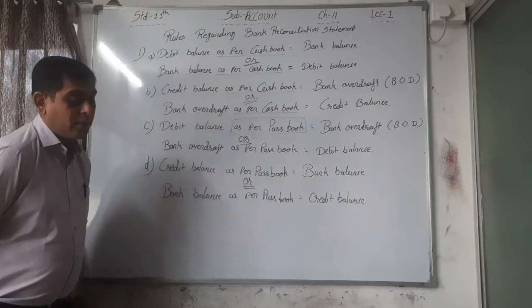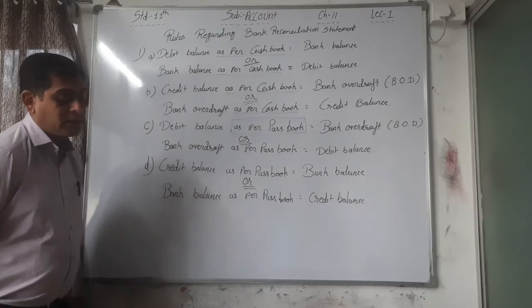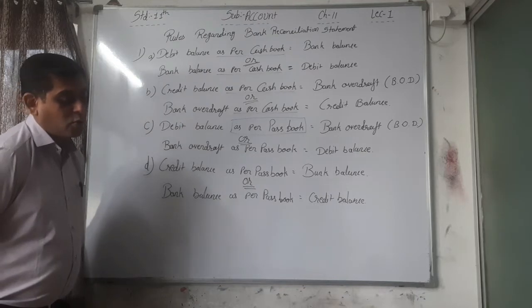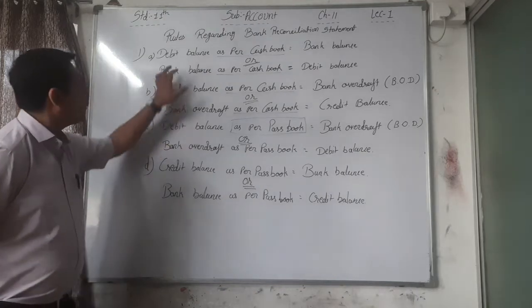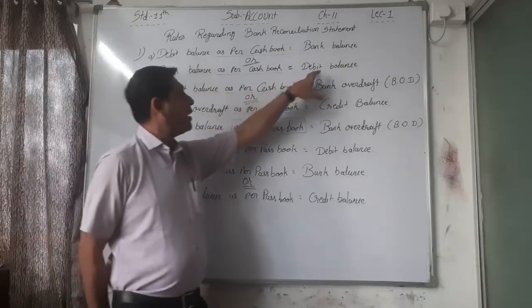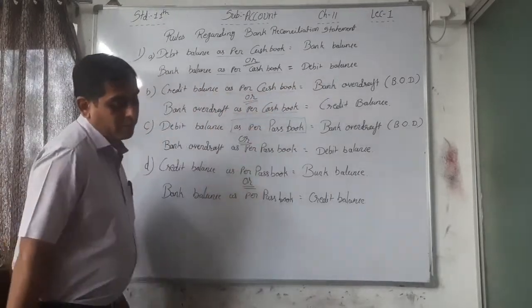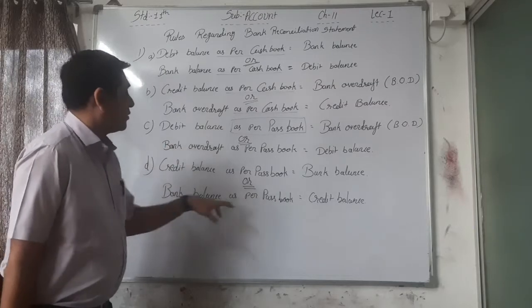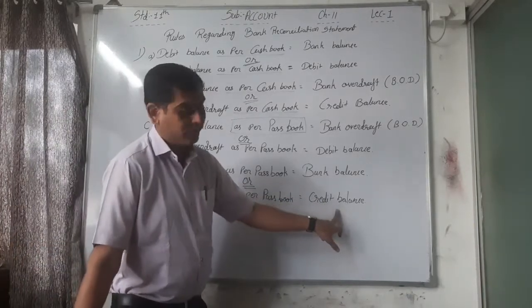See the table, bank balance for the business. It is receivable, therefore it shows a debit balance. Bank balance, debit balance for the bank. Bank balance, credit balance.